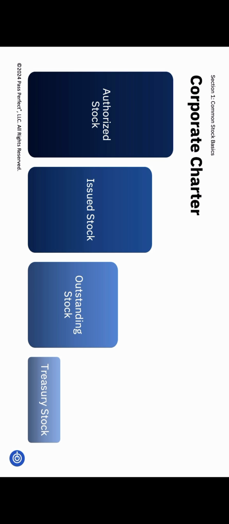Later, the corporation may decide to buy back some of these shares, which becomes treasury stock. Treasury stock is previously issued stock that the company has repurchased and is no longer considered outstanding. Outstanding stock is stock that is available to trade on an exchange. Because the company holds the shares now, it is no longer available to trade, meaning it is no longer outstanding. Now, let's walk through some examples to illustrate this further.